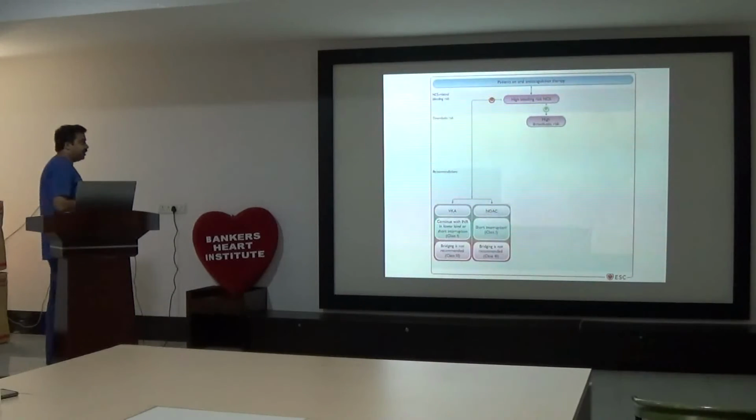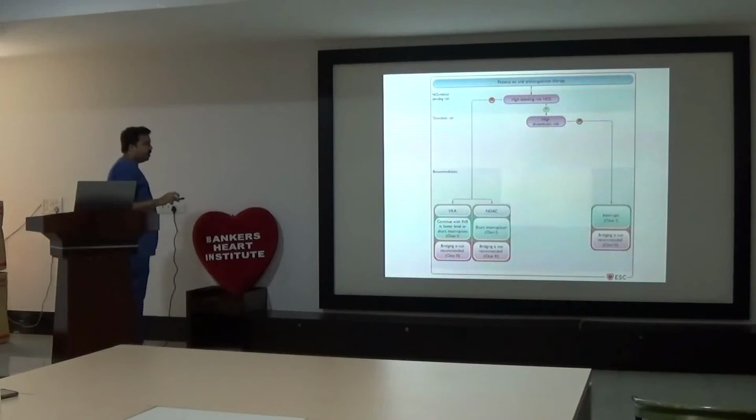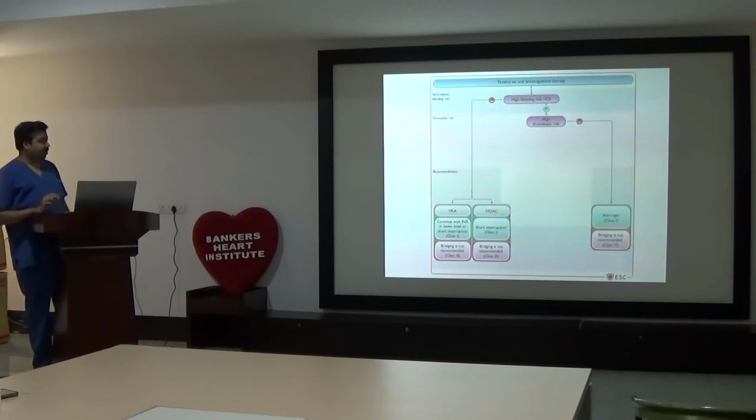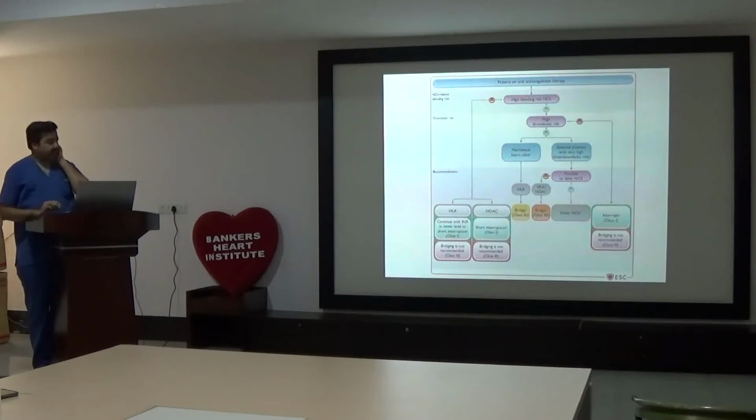Suppose there is high bleeding risk, but there is no high thrombotic risk. We can safely interrupt oral anticoagulants. The problem is in between, when there is high bleeding risk and high thrombotic risk both. If there is a mechanical heart valve in patients on oral anticoagulants like warfarin or acenocoumarol, bridging here is recommended, that is Class 2.